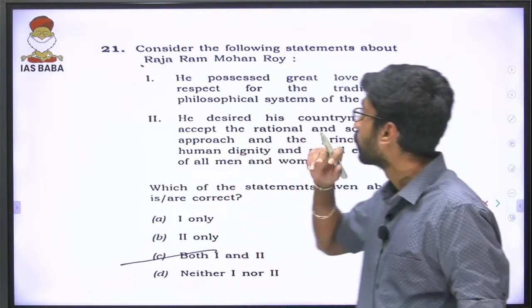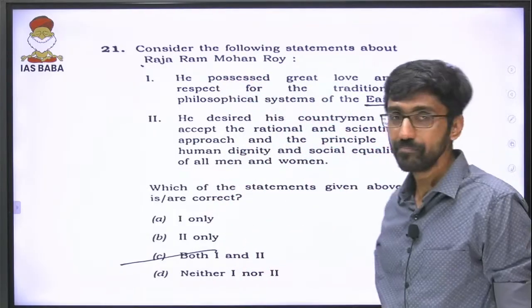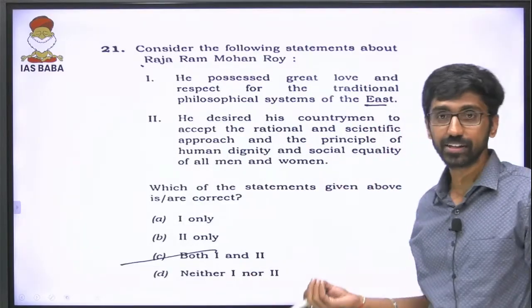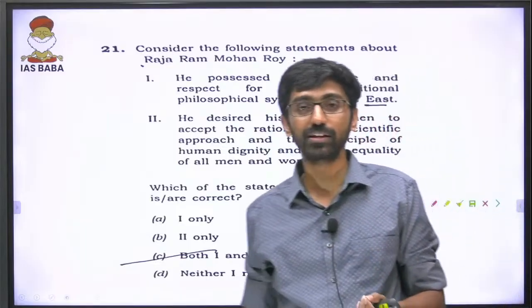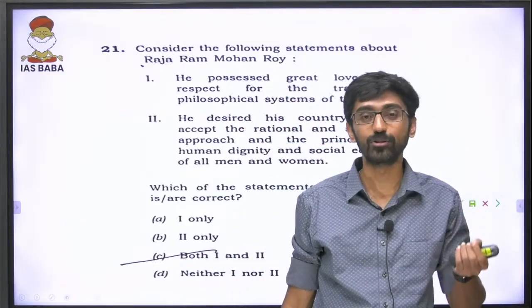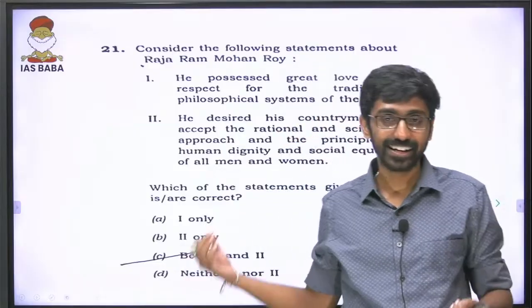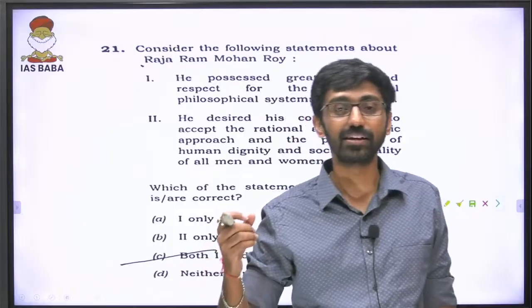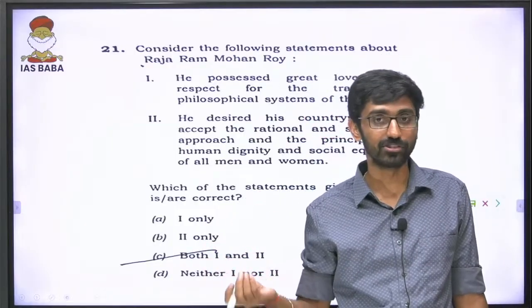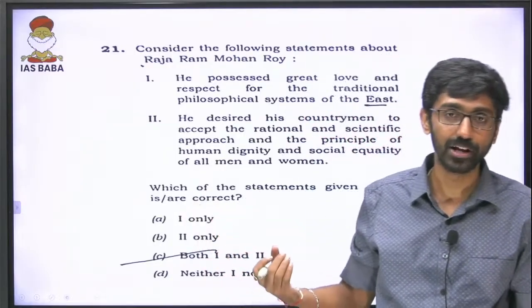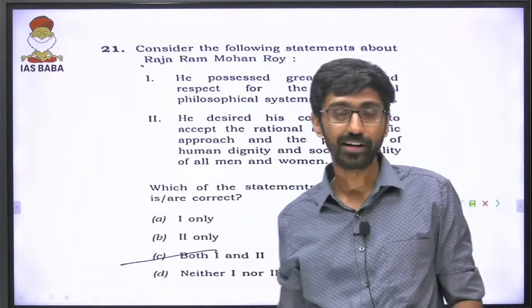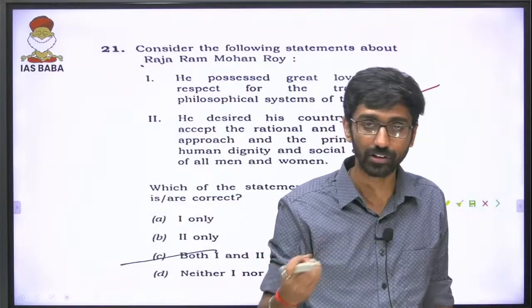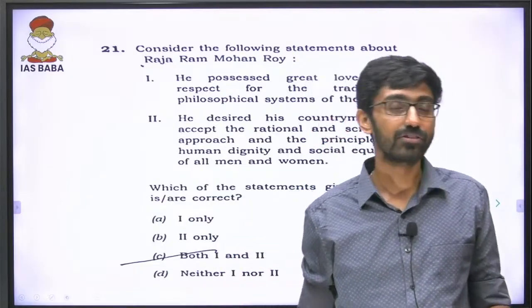So, first question. Consider the following statements about Raja Ram Mohan Roy. One: he possessed great love and respect for the traditional philosophical system of the East. Raja Ram Mohan Roy's question was last asked way back in 2012, so this is again a PYQ. One statement then was that Vedas are infallible according to Brahmo Samaj. The first statement is definitely correct. He had great respect for both Eastern and Western philosophy. There is no differentiation between the two.